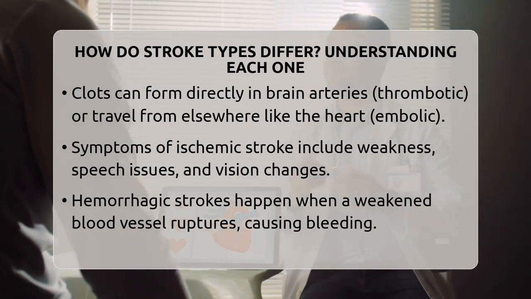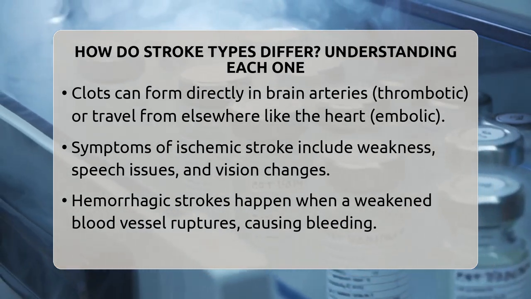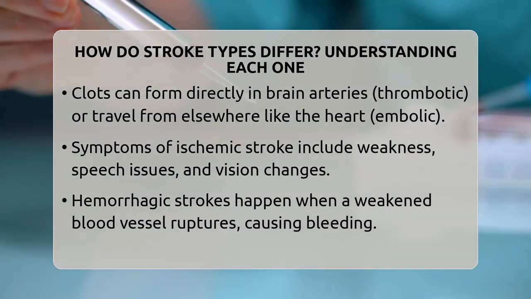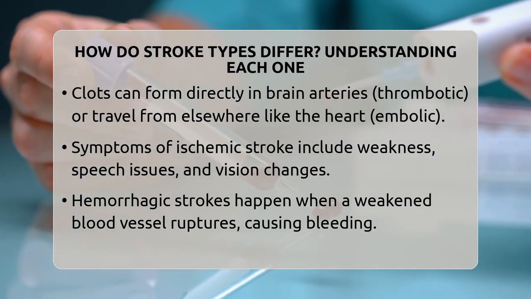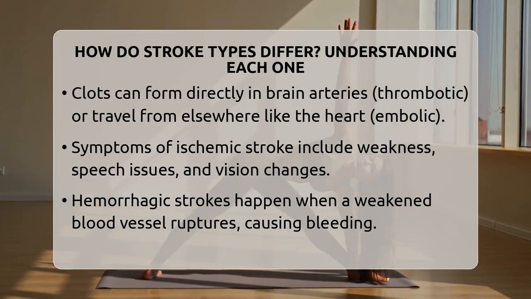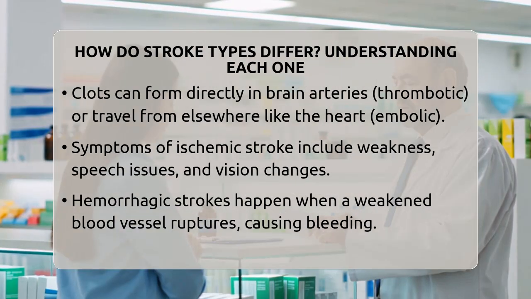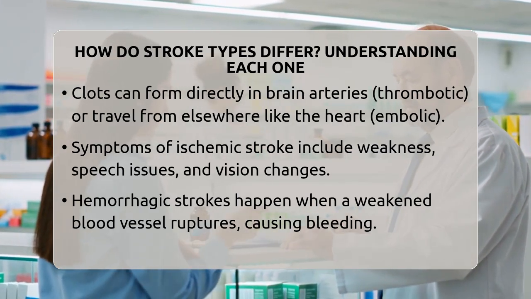On the other hand, a hemorrhagic stroke is like a burst pipe flooding a section of the city. It occurs when a weakened blood vessel in the brain suddenly ruptures, causing bleeding inside or around the brain tissue. This bleeding damages brain cells and increases pressure inside the skull. Hemorrhagic strokes are less common but tend to be more severe.